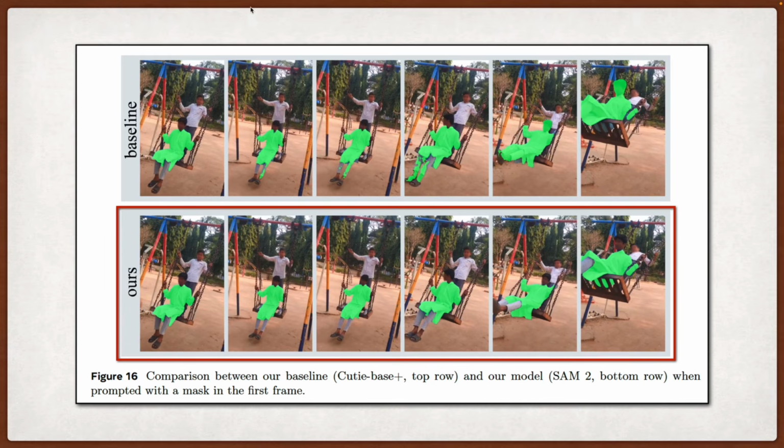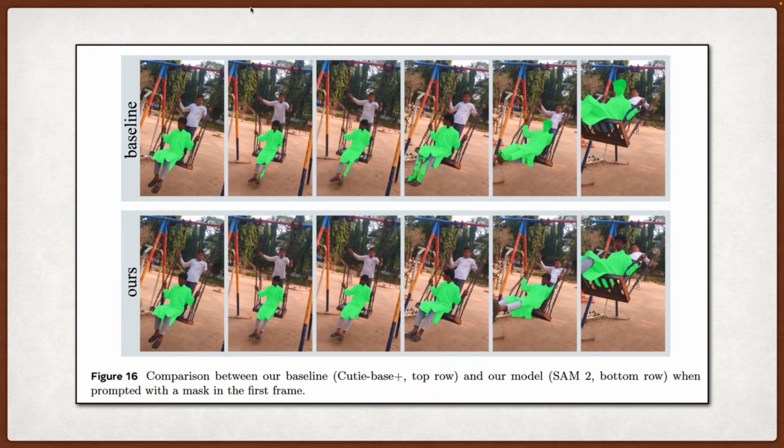Overall, SAM2 is a solid incremental improvement over SAM for videos. The streaming architecture with memory is elegant, the data collection effort is impressive, and the results speak for themselves. But it's not some revolutionary breakthrough. It's more like Meta doing what they do best, taking an existing idea, scaling it up with lots of data and compute, and releasing a polished product. The real test will be how well it generalizes to truly challenging real-world videos, not just their benchmarks.